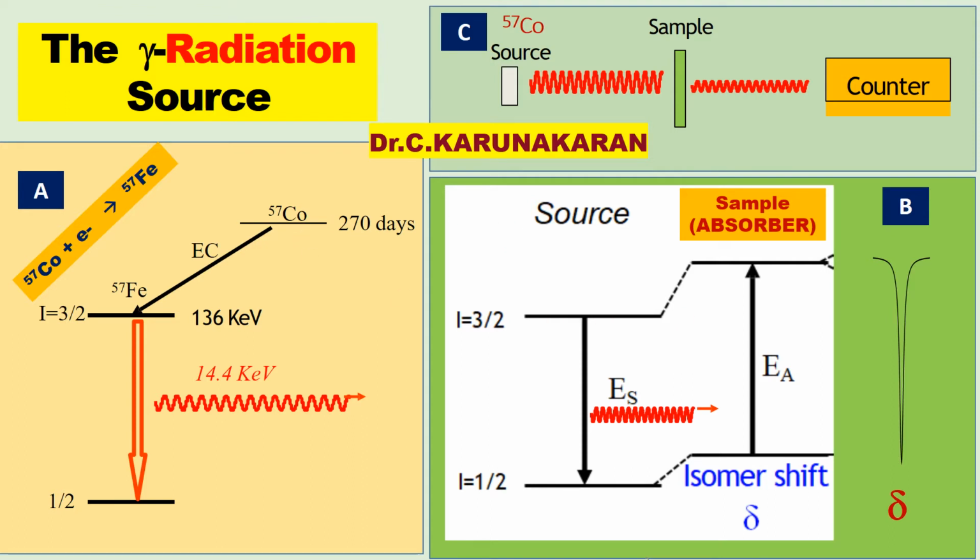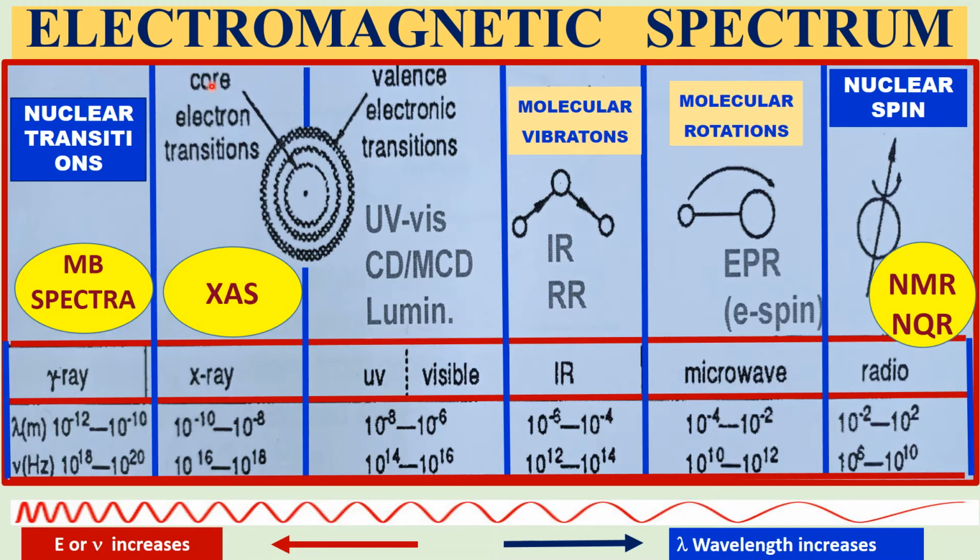There are different types of spectroscopic techniques depending upon the wavelength or energy of the electromagnetic radiation, as you see here.